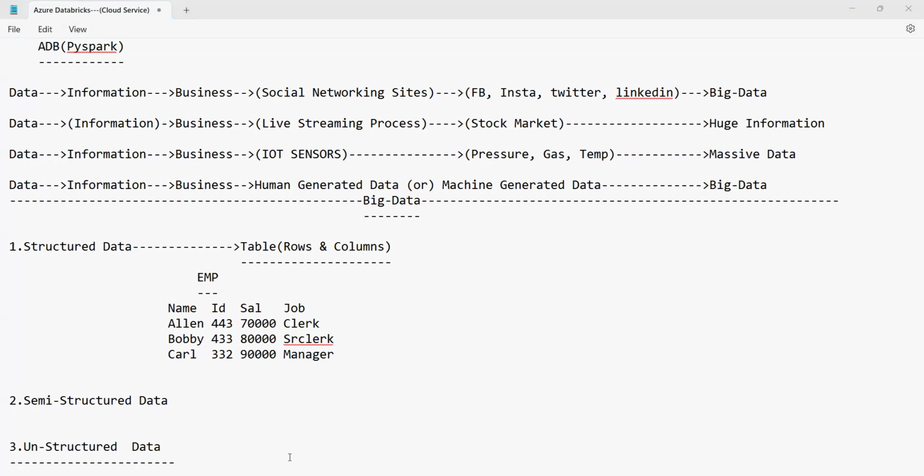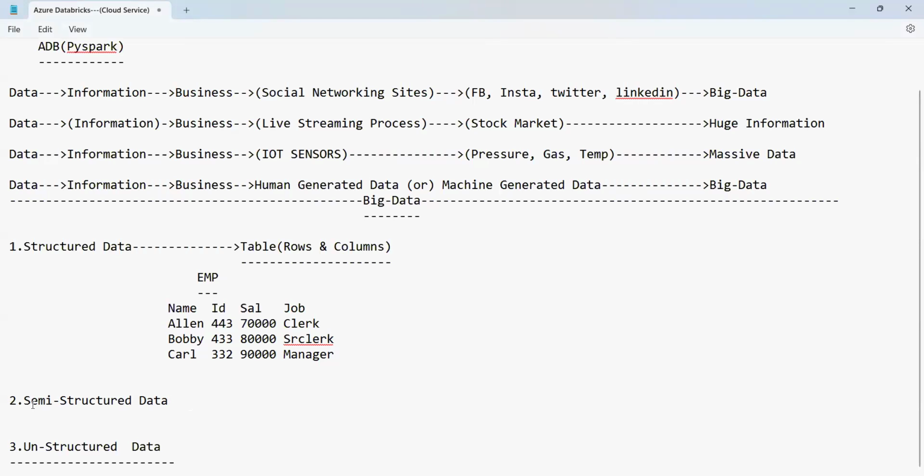The structured data does not require any changes to be made on the same. So hence we can say, guys, structured data is a proper form of data where it is kept in the form of rows and columns. This is called structured data.